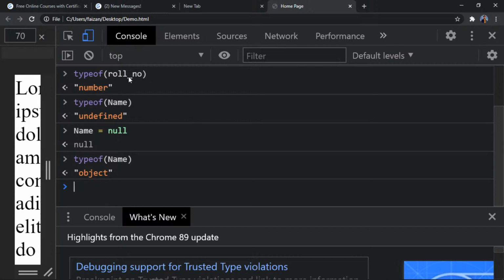So what is this object? Obviously it should be null, but it gave us an object, and we'll get into those details in our 10-hour course. You can check that. I will give you a brief idea of why this behavior is there, so don't get confused. JavaScript is a little bit weird. Everything in JavaScript is in the form of objects, so that is why, when it should give null, it gave us object. Don't worry about it, it will come to you naturally.